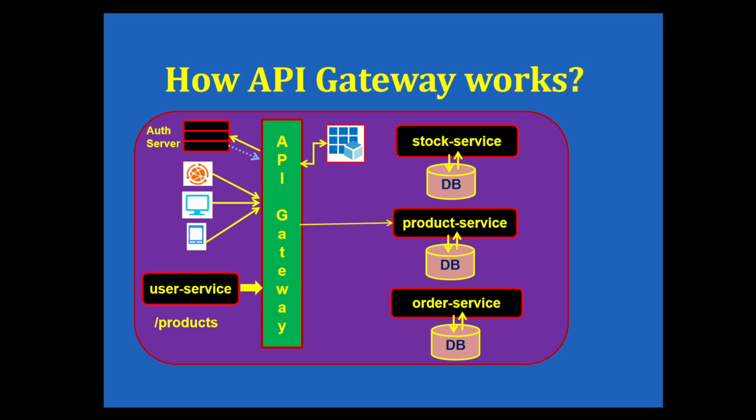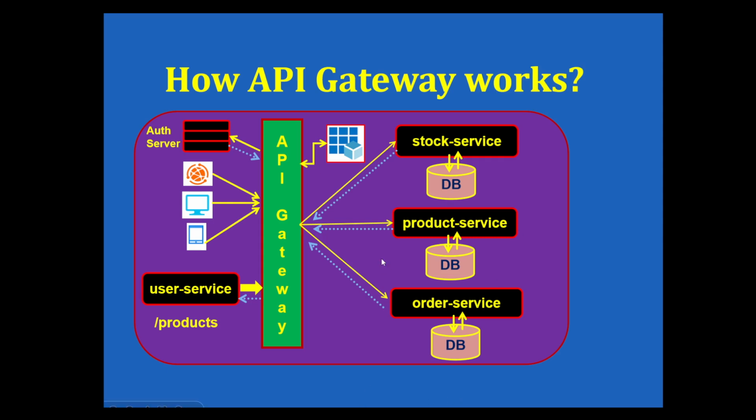Now let's say the API gateway has routed the request to the product microservice instance. The product service will further process the request data and send the response back to the API gateway. This is how the API gateway will route the request to every other microservice and get the response back from them.